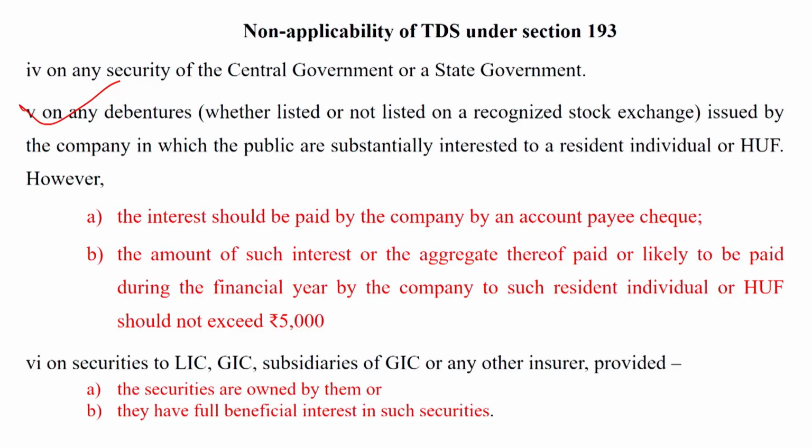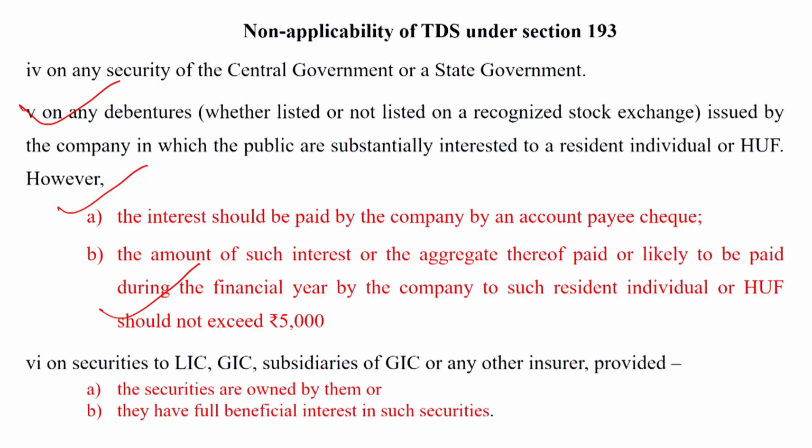However, these interests do not fall under the category of TDS, but the interest should be paid by a company by an account payee cheque. If it is not paid by an account payee cheque, then TDS is required to be deducted. The second condition is that the amount of such interest or aggregate thereof paid or likely to be paid during the financial year by a company to such resident individual or HUF should not exceed 5,000 rupees. So it is a very important point.